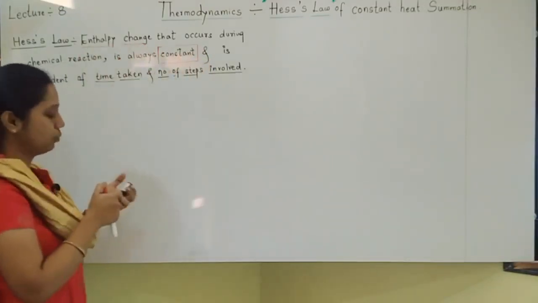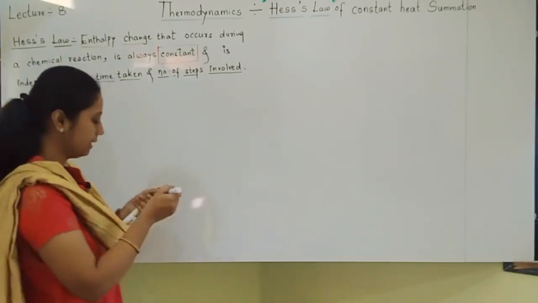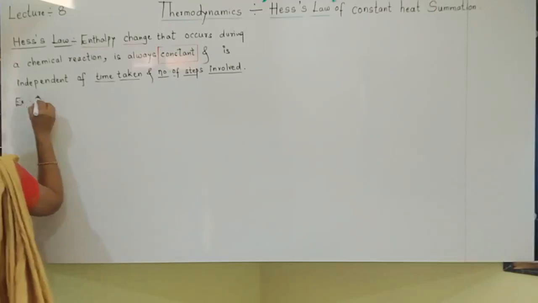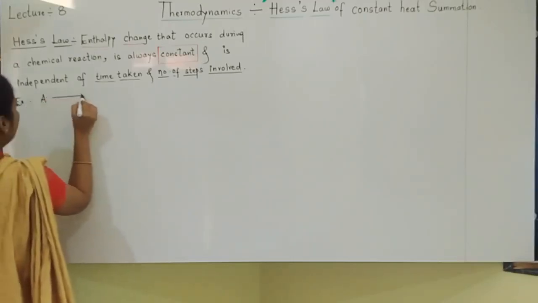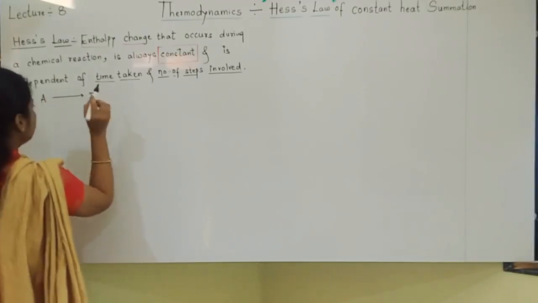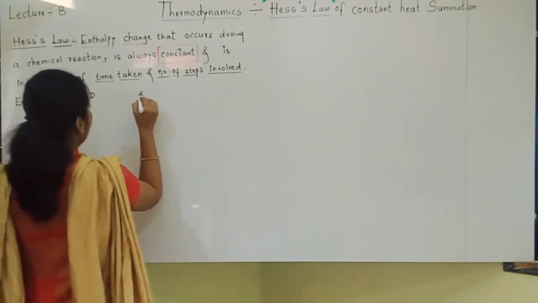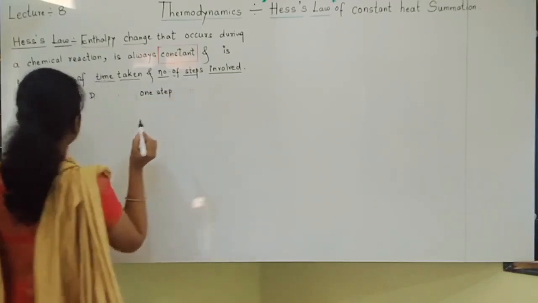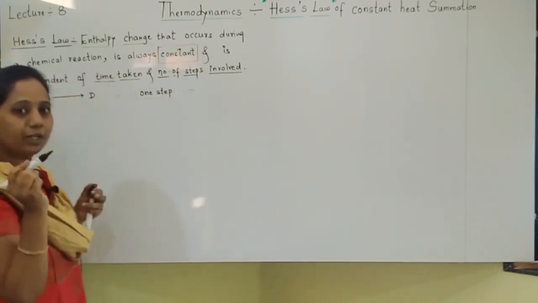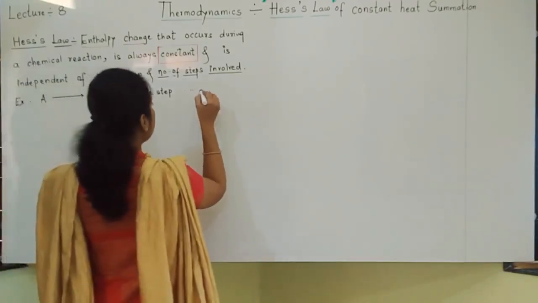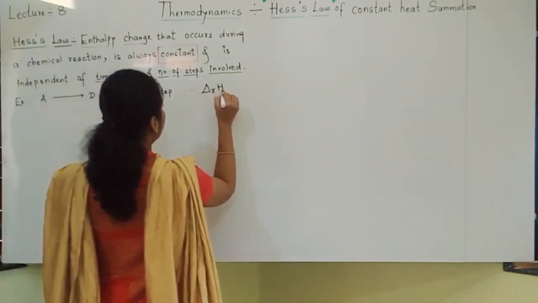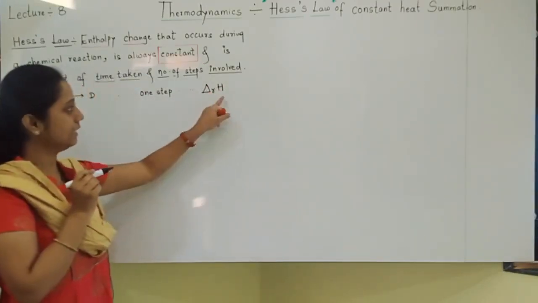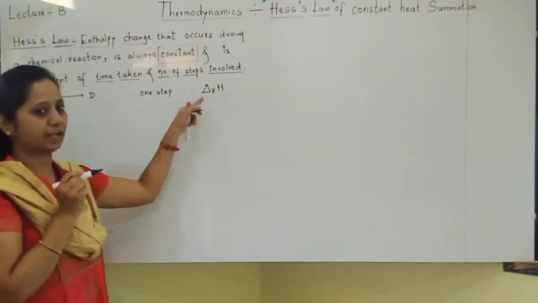To make this point clear to you, I will show you one example. Take A getting converted to D. A 1-step process. How many steps are there? A 1-step reaction. Only in 1 step, reactant A got converted to product D. During this reaction, delta H of reaction has some value, delta H R.